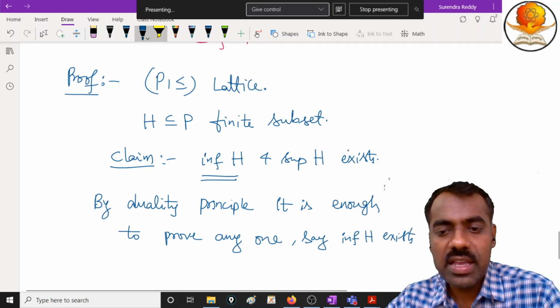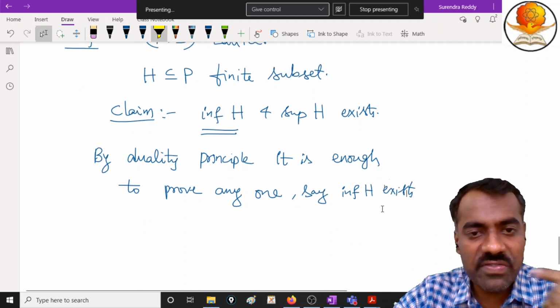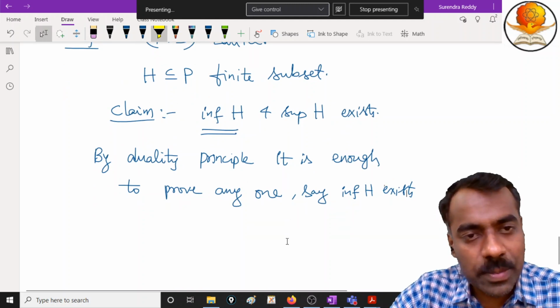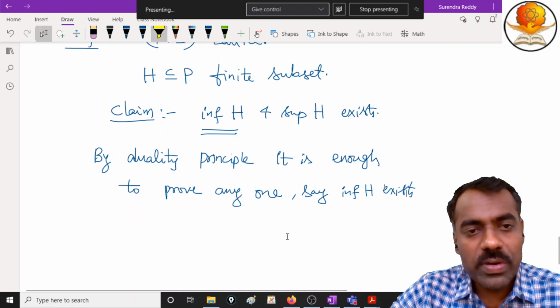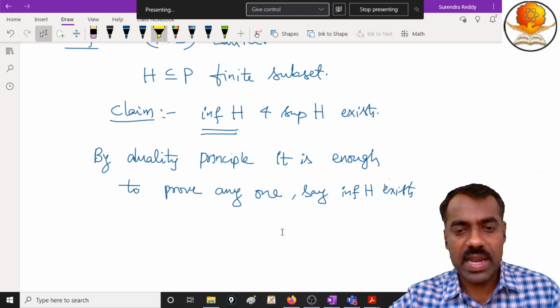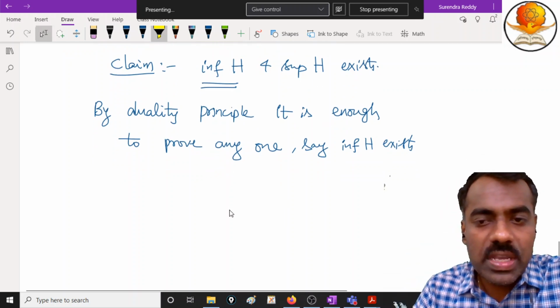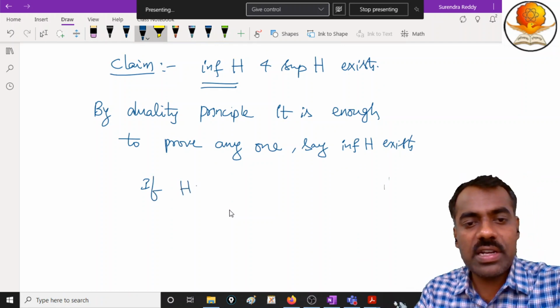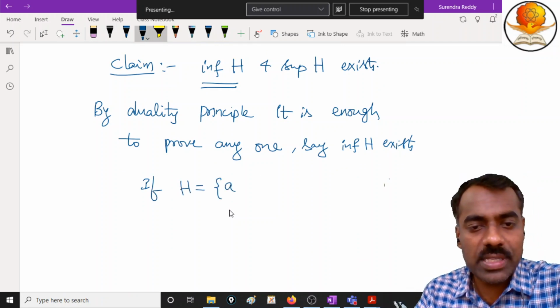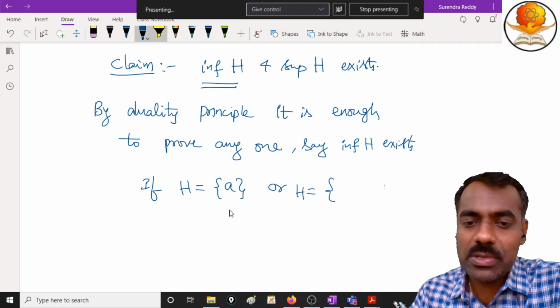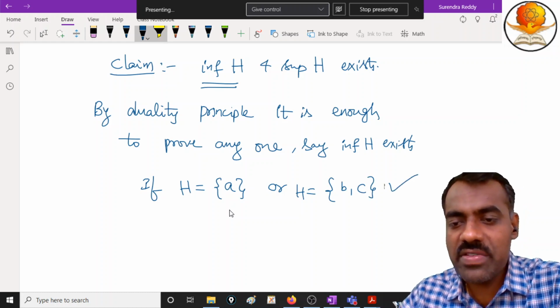Is this clear? If we can prove that infimum of H exists for every finite subset of a poset, then by applying the dual principle, it is also true that supremum of H exists. Is this clear? Fine. Now how we will prove this? Infimum of H, how does it exist? If at all our H is a singleton set, suppose I call it A, or if it is a two element set, suppose we call it B comma C, then we are already done. Why are we already done?